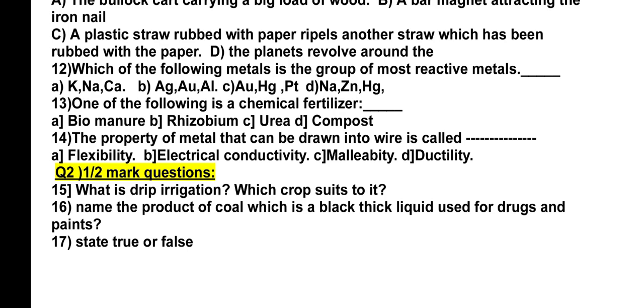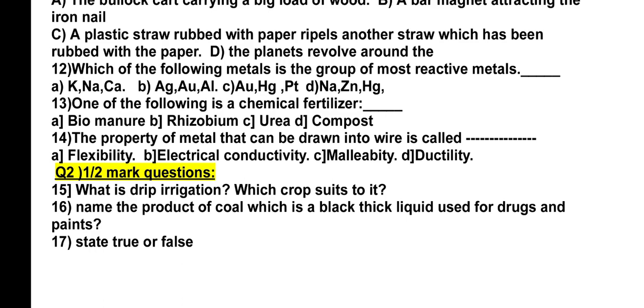14th question, let us see. The property of the metal that can be drawn into wire is called dash. So this is a straight question, that is ductility. Ductility helps the metals to be used as electric wires.